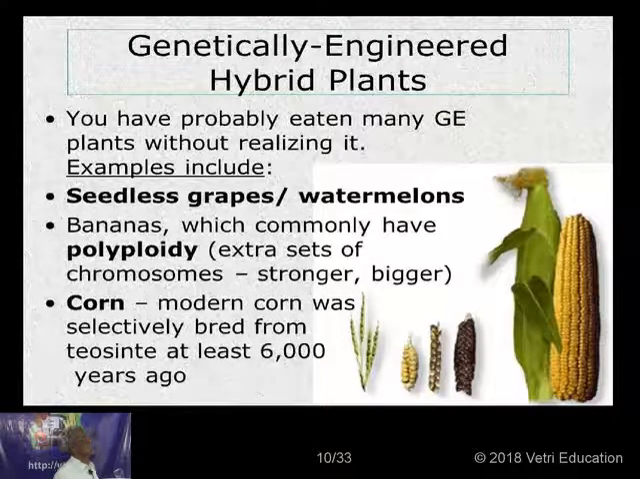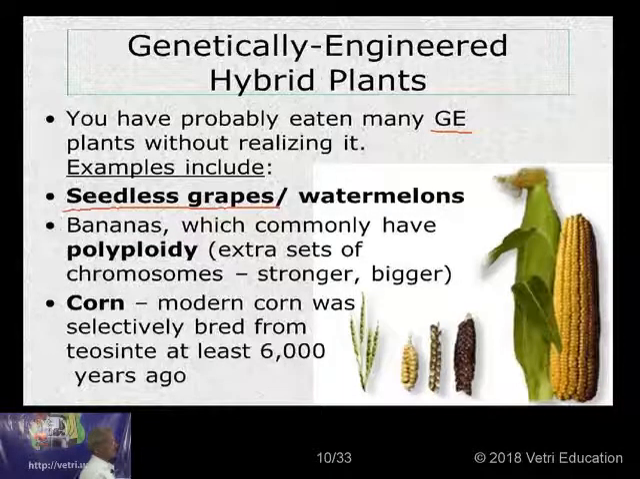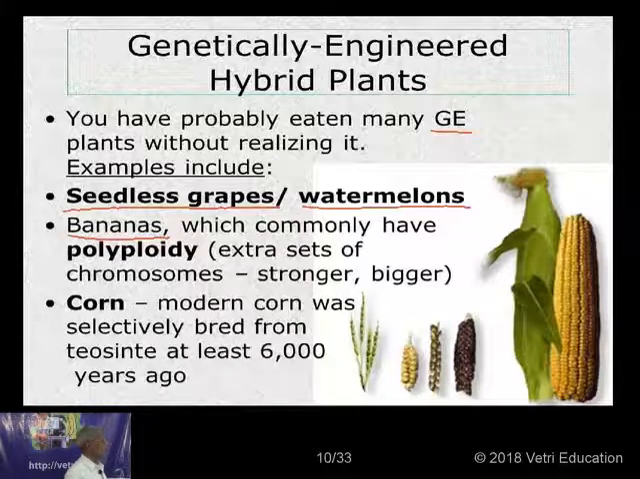Genetically engineered hybrid plants you are having. You have probably eaten many genetically engineered plants without realizing that it is a genetically engineered variety. Without our knowledge we are doing that. And the examples include seedless grapes, best example for a genetically engineered crop. Then watermelons, which is also seedless. Bananas, which commonly have polyploidy, that is an extra set of chromosomes, making them stronger and bigger. Then corn, another very good example.